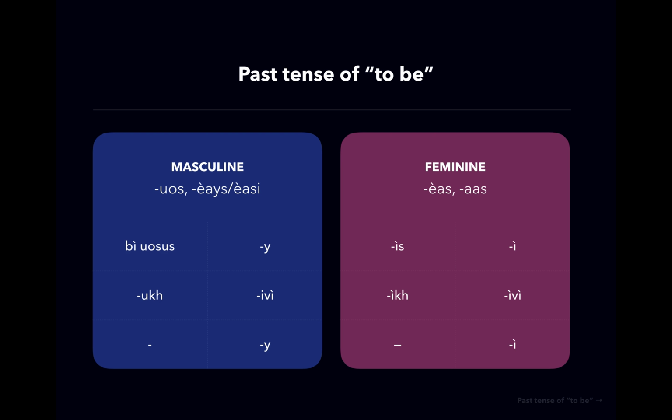So, b is I, we add the ending, us, b or sus. We use the first stem over here, which is a more rounded form, b or sus. So the stem and the ending both are rounded, b or sus. I was, this is masculine, b or sus. Now if you're speaking to a guy, we would say, t osuk, you were.